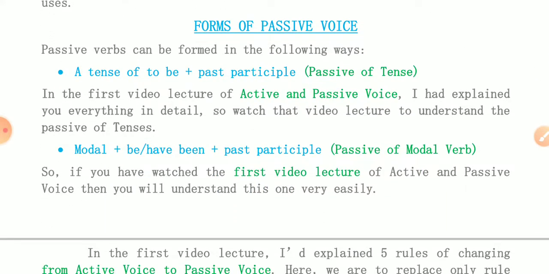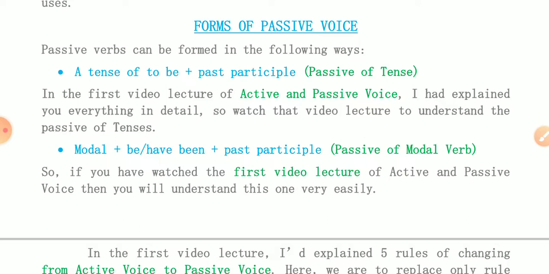Forms of passive voice. Forms of passive voice means how many types of passive voice there are. The first one is a tense of to be plus past participle. Past participle means the verb's third form. So that is the passive voice of tense. If you know the rules of tense, which I had already explained in my first video, you should watch that first video to understand this one.